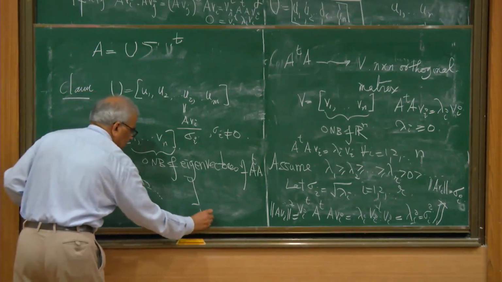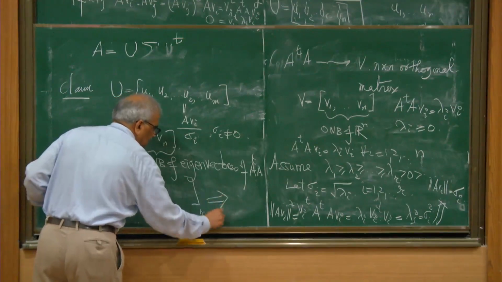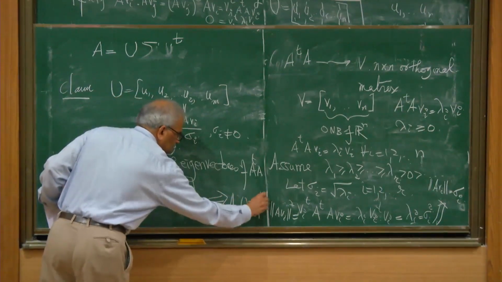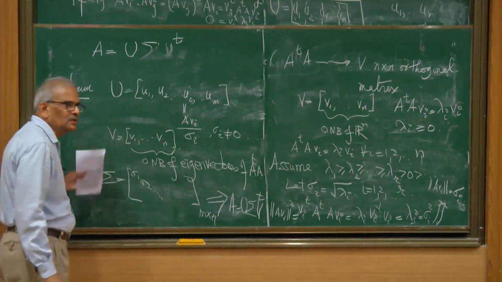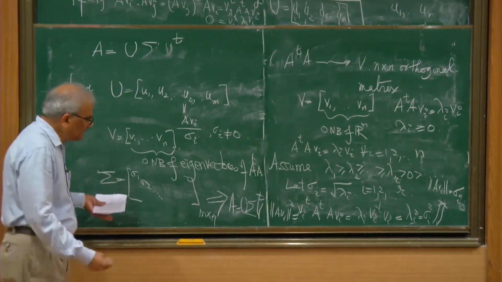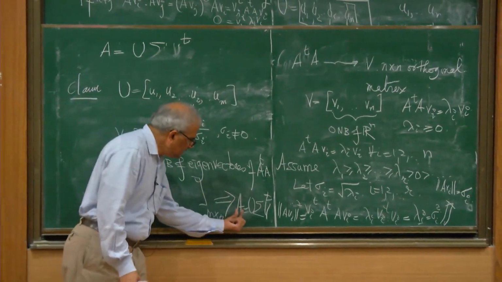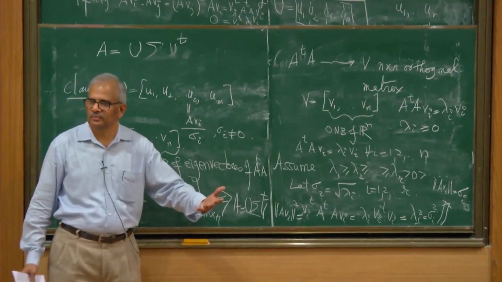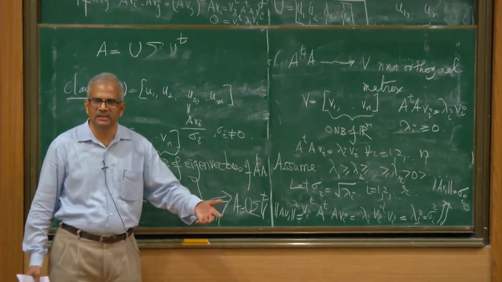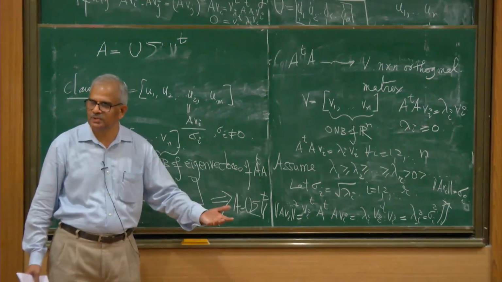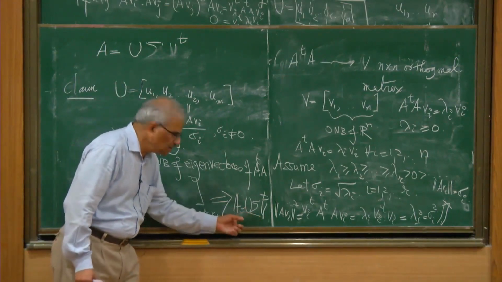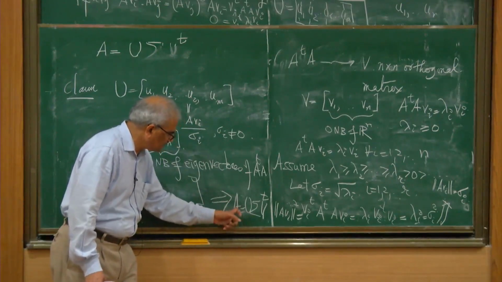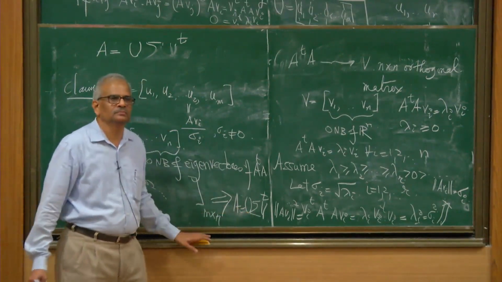This is an m by n matrix, and we want to show that then A equals U sigma V transpose. We want to show that this is the factorization, and that is the same as proving that AV equals U sigma, because V is an orthogonal matrix, so the inverse of V is simply its transpose, and I can bring V to this side. To prove this is correct, I need to just check AV equals U sigma.